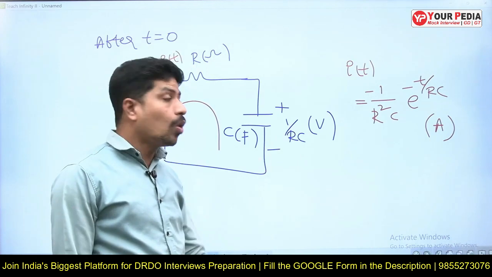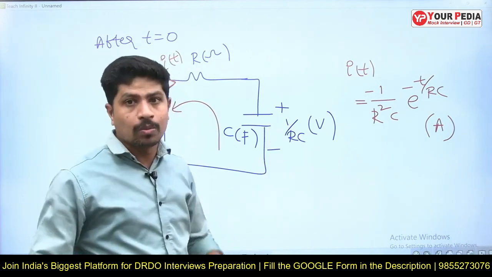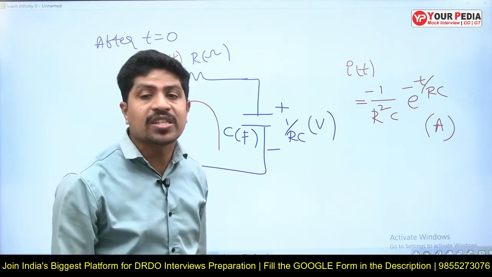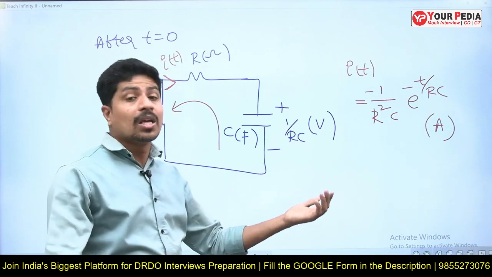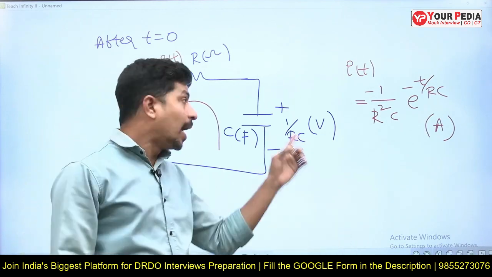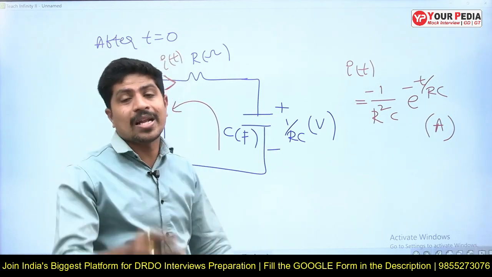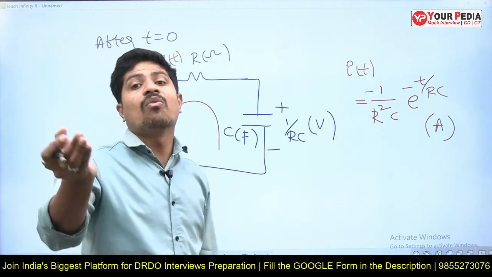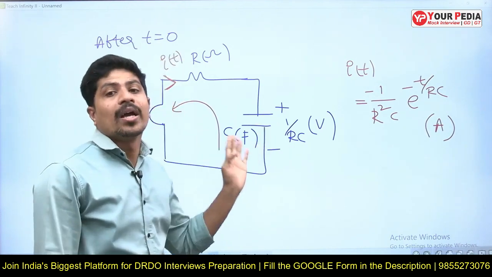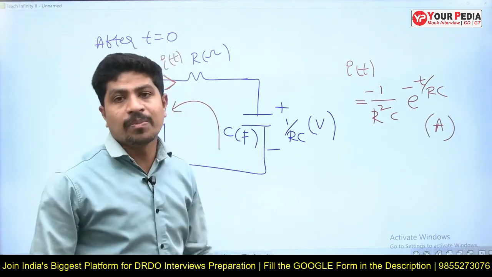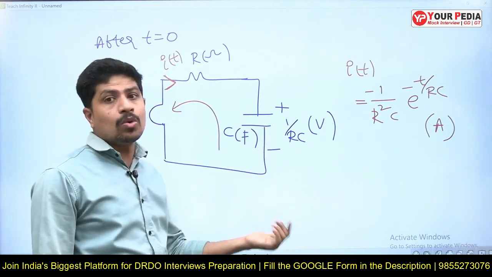At t is equal to 0 minus, the energy is 0. But at t is equal to 0, all of a sudden, half C V square, that is 1 by R square C square energy, enters the capacitor. The capacitor accepted a sudden change of voltage across it because of the impulse voltage source.